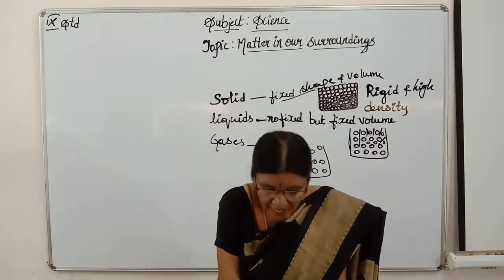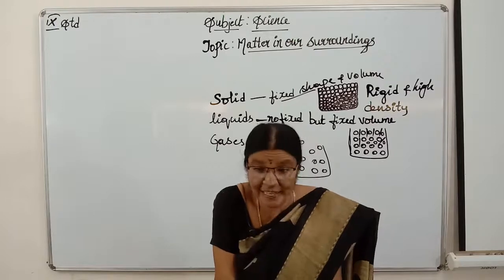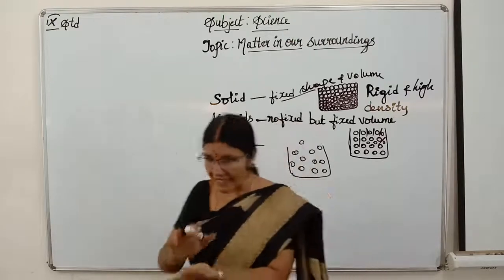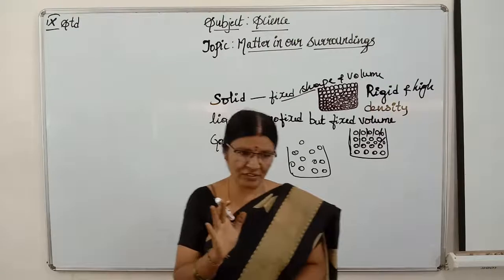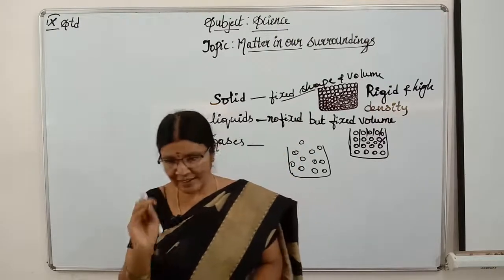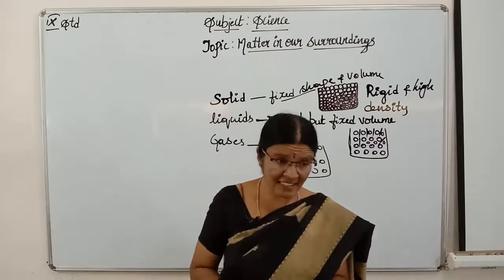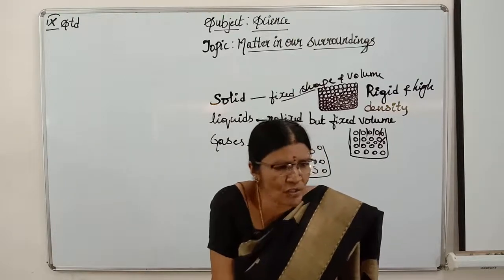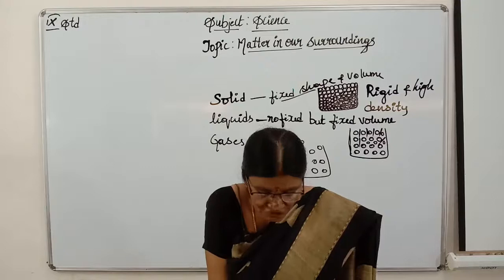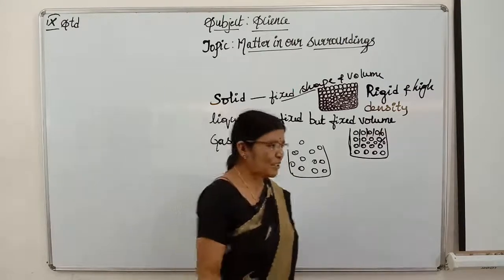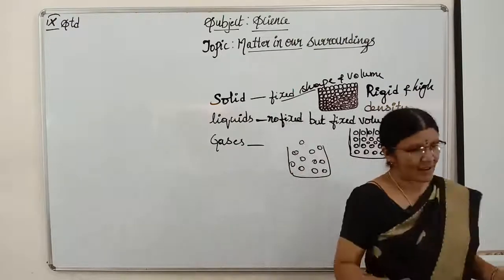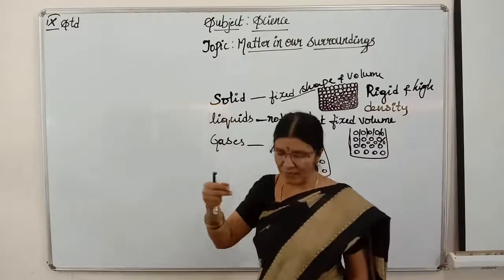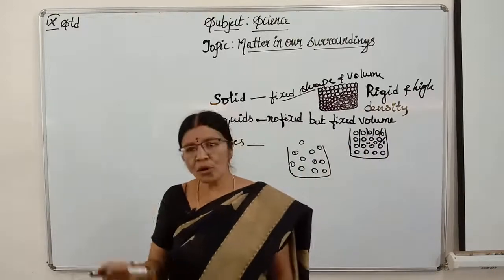Because they are highly compressible. We can compress a gas, but not solids. Even liquids are a little compressible, whereas gases are highly compressible. By applying force, we can compress them. Isn't it, children? That is why LPG is compressed in that cylinder. And a little gas from that cylinder will be coming out and we are able to cook our food.